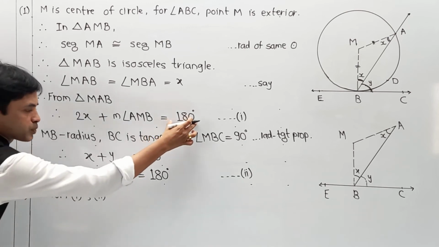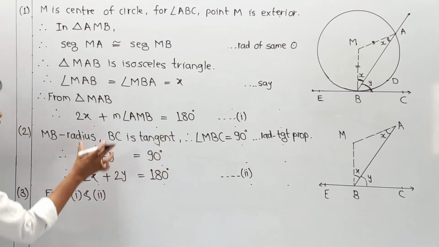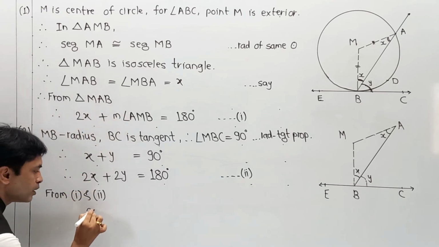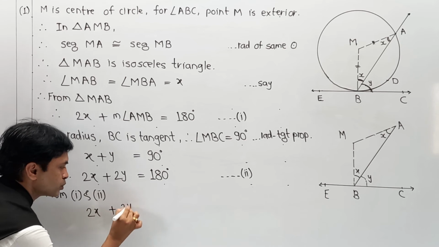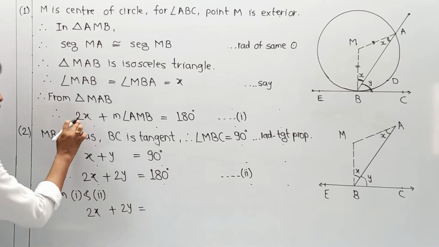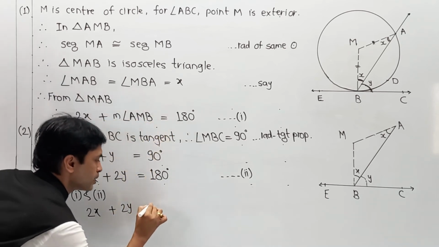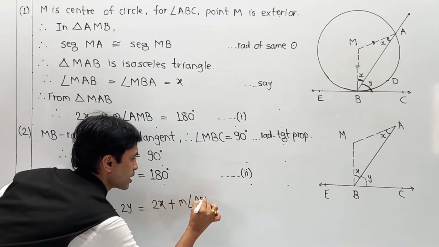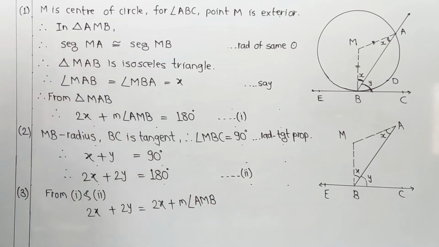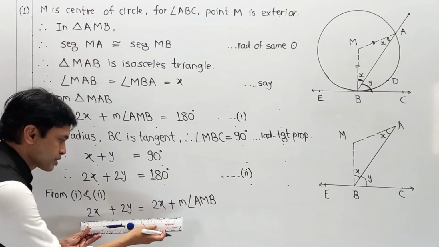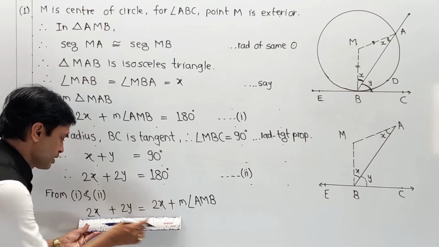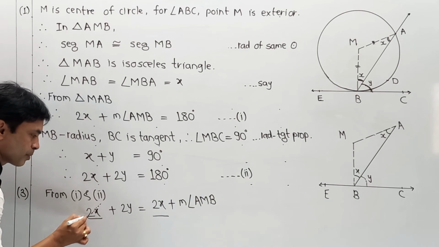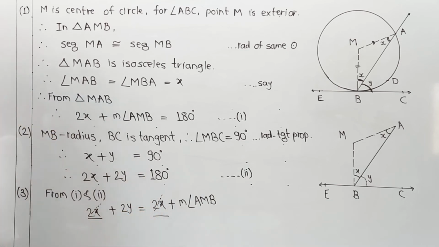2x plus 2y, as 180 equal to 180, I am writing 2x plus 2y is equal to 2x plus major angle AMB. Now we are almost in the last stage. First, 2x from the LHS and 2x from the RHS get cancelled.